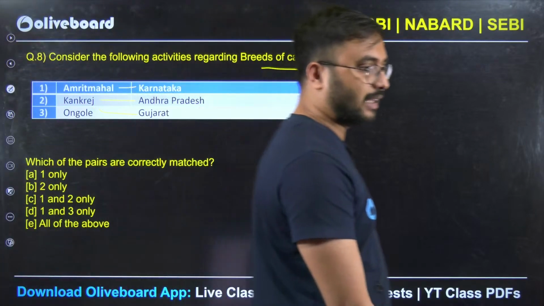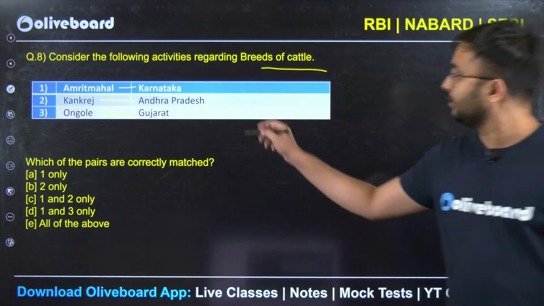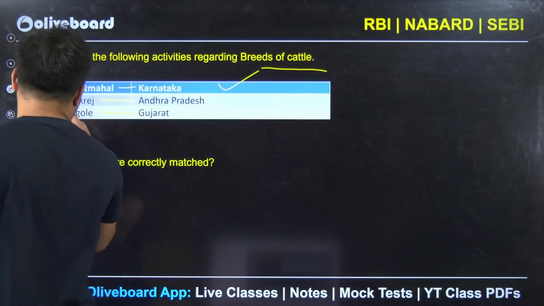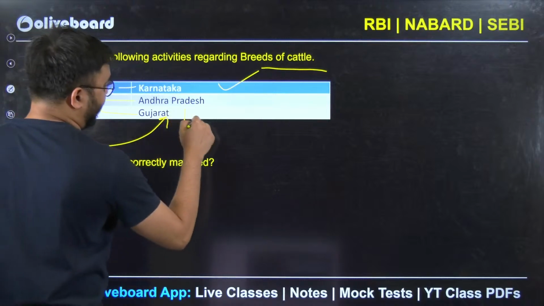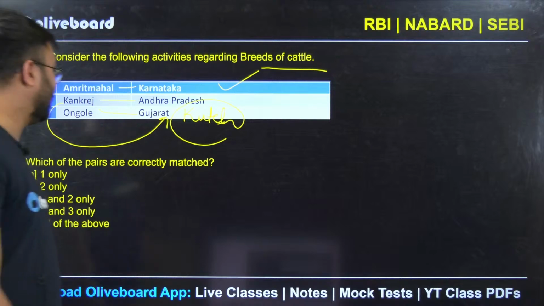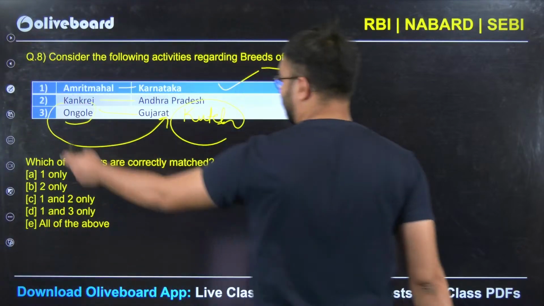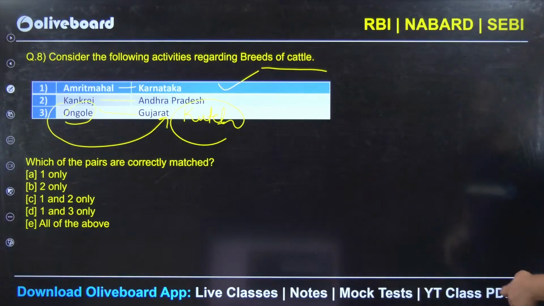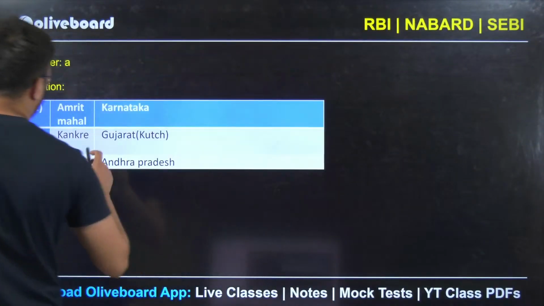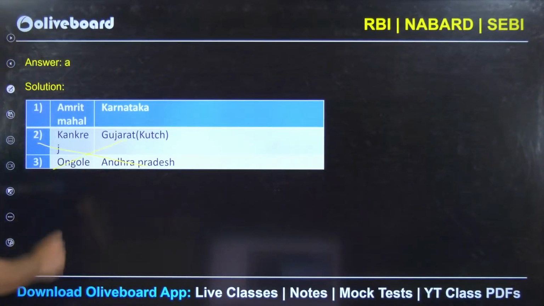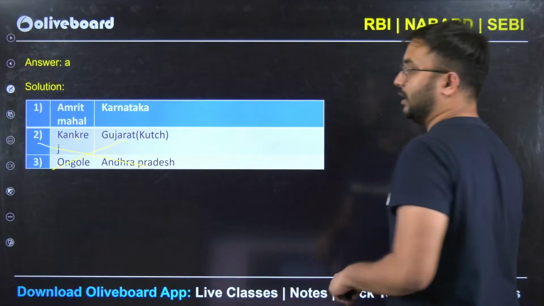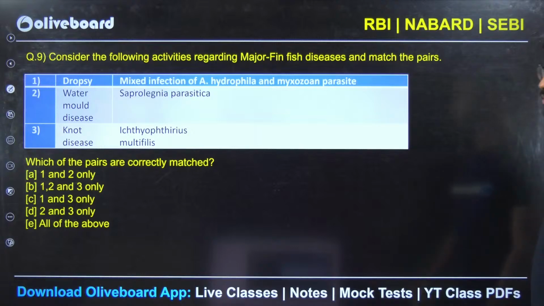Amrit Mahal, is it from Karnataka? Yes, it is. Correct. Kankarej is from Andhra Pradesh? No. Kankarej is from Gujarat, especially from the Kutch region. And Ongole is from Nellore, Andhra Pradesh. Therefore, 1 will be the correct answer. Only 1 is correct. 2, 3 are interchanged: Kankarej from Gujarat, Kutch, and Ongole from Andhra Pradesh.